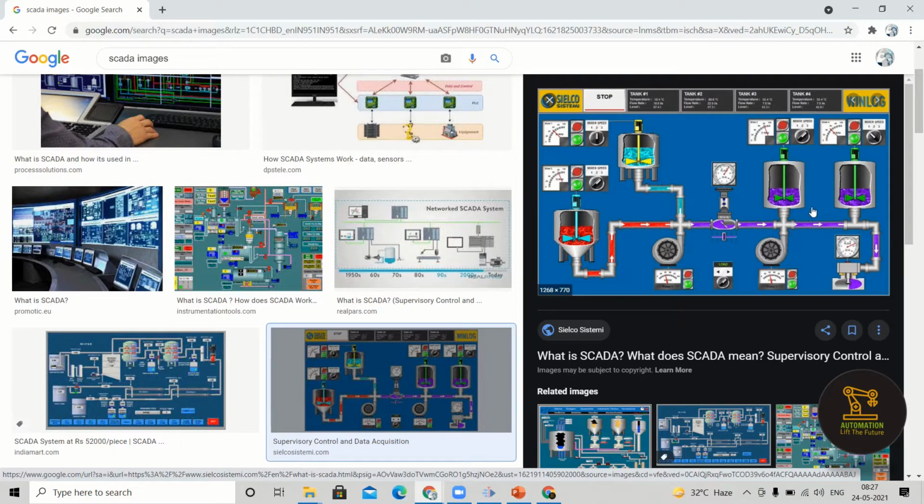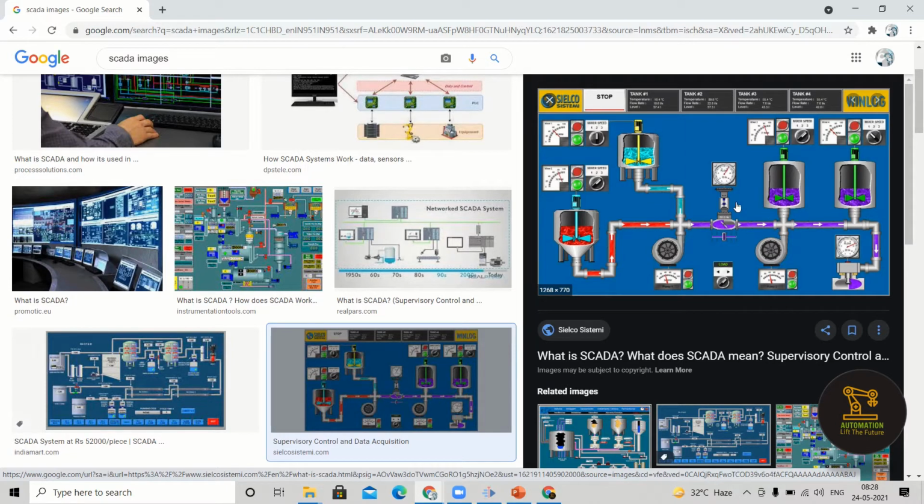In this SCADA, we can observe clearly whether the pump is in on condition or off condition and how much power it is consuming. In the same way, we can observe whether the motor of the mixer is on or off, and its power rating. So not only monitoring, we can also control from SCADA itself. You can start the pump, start the motor, stop the pump, stop the motor. So what's happening here? We can monitor and we can also control.